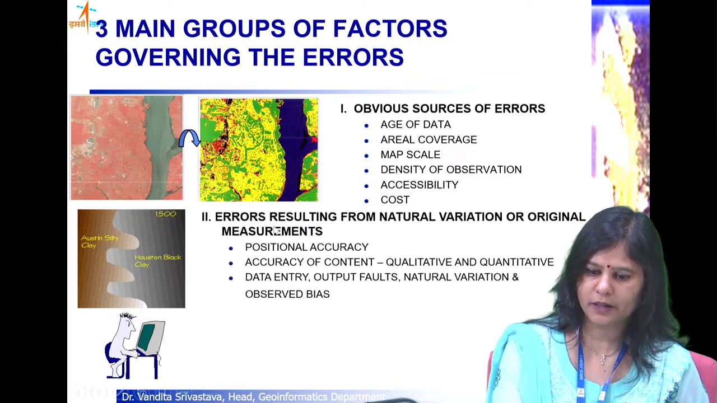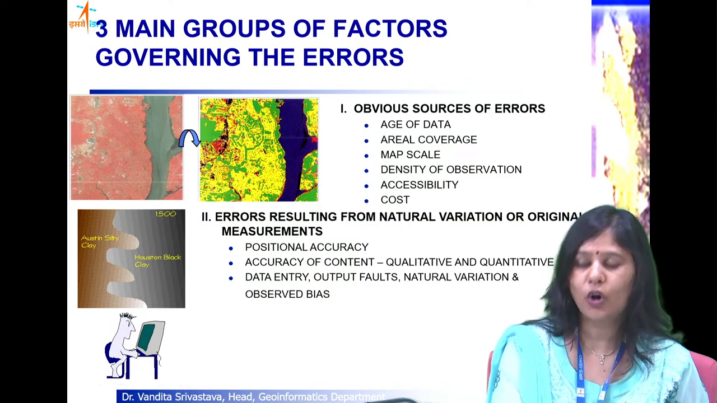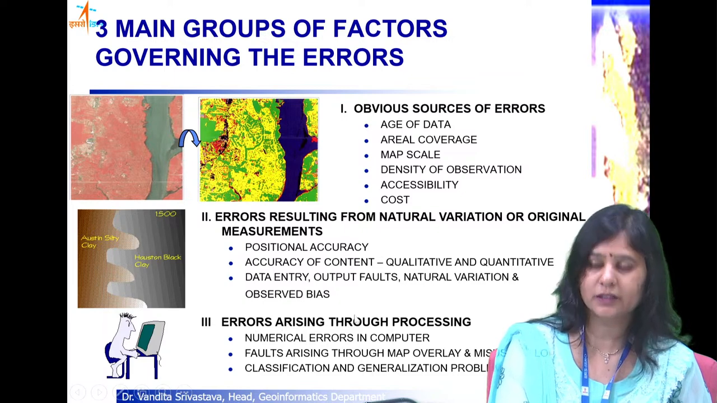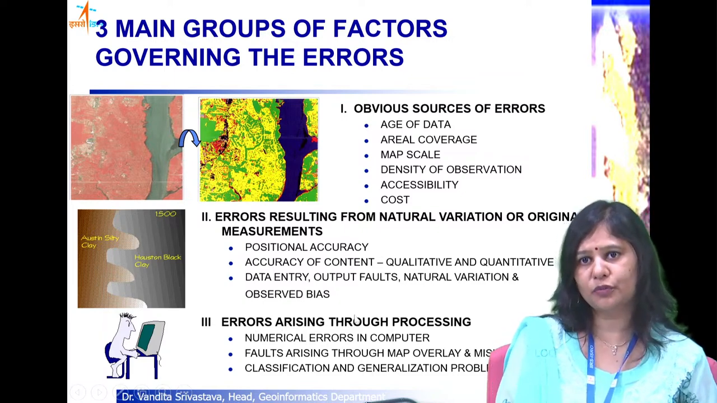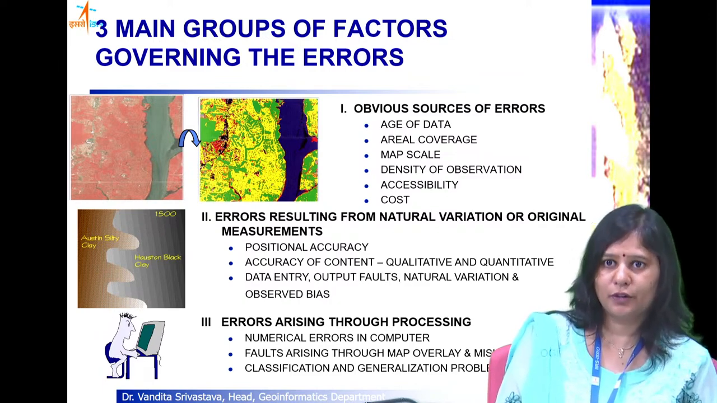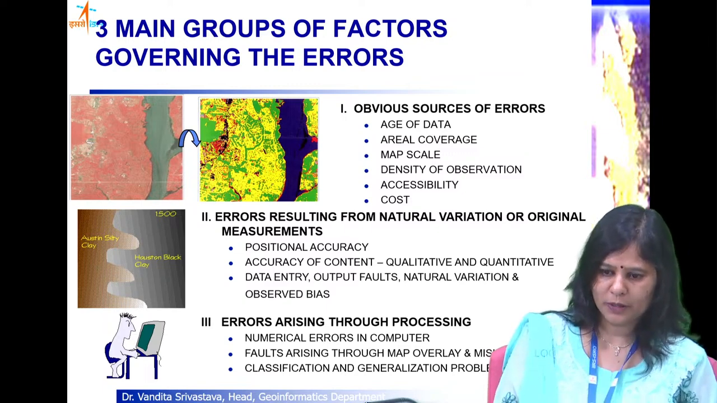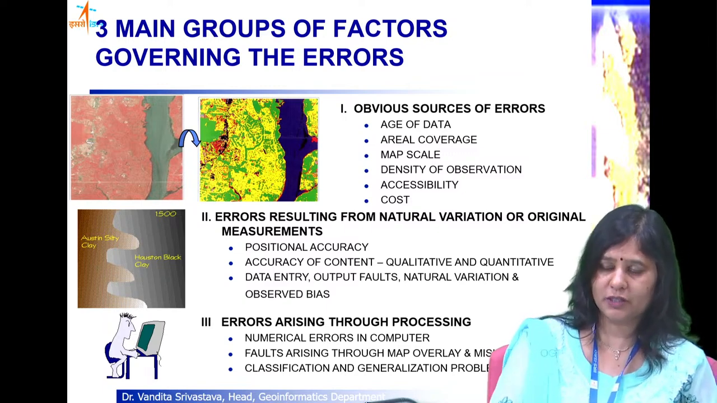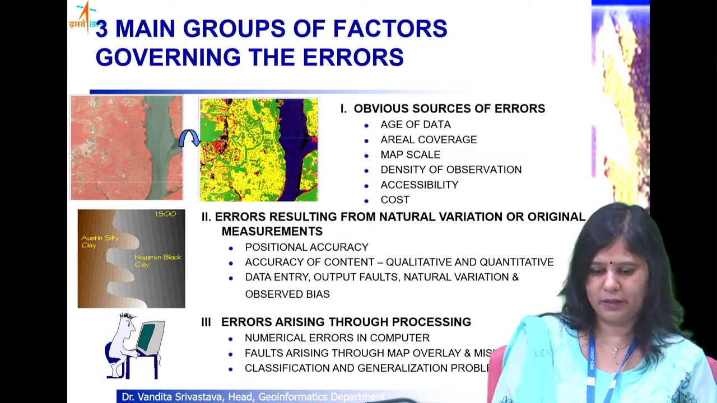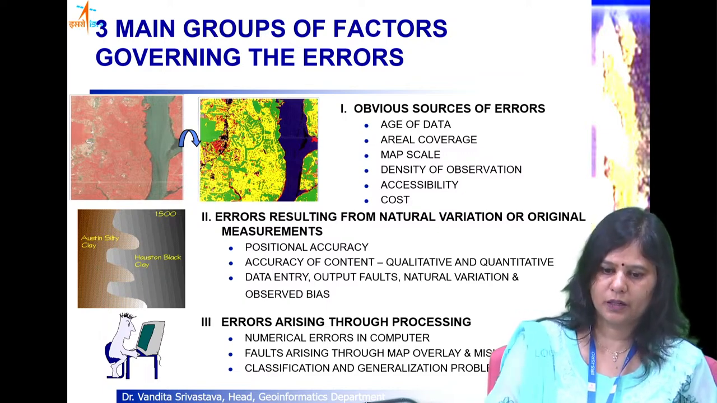And then there are errors resulting from either the variation of the phenomena itself, or the original measurements. And then there is a third type of errors that result from processing of the data. If any of these types of errors occur, there will be some uncertainty in the final outcome also, because there is an uncertainty in the positional accuracy, in the accuracy of contents. So it has to be minimized, and we need to try our best to minimize these errors.